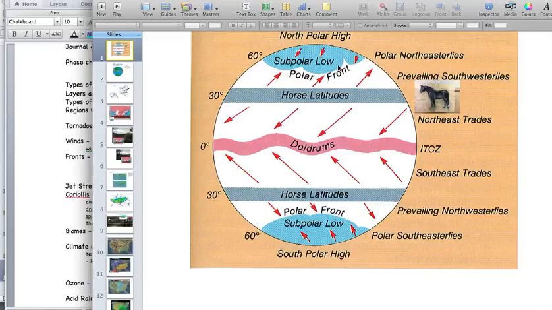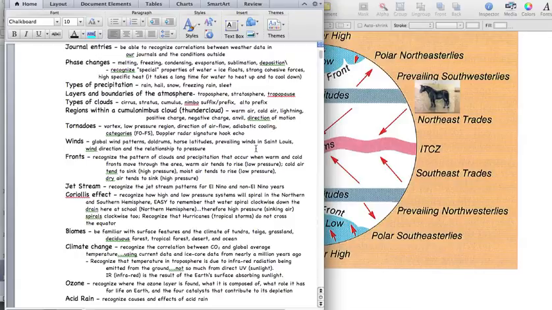So kind of be familiar and be able to look at this map and just answer questions about wind direction, and recognize that it's calm winds in the horse latitudes, calm winds in the doldrums. All right, now once again, the wind direction is just the way we label it: we say where the wind is coming from.